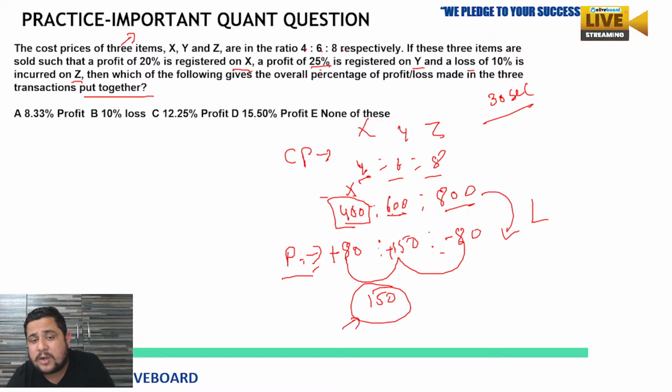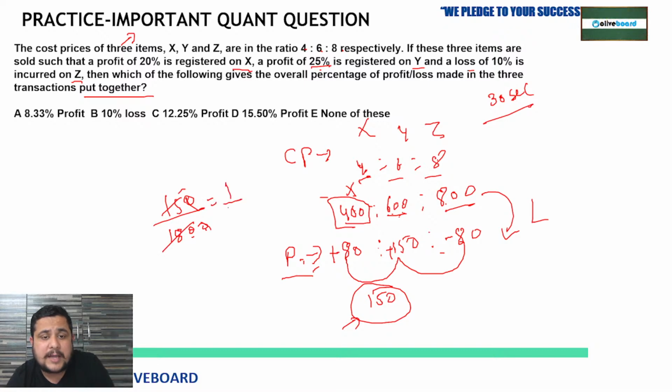And the total was what? 400 plus 600 plus 800. That is 1800. So with respect to 1800, 150 is what? Just cancel 0 with 0, and 15 over 180 will cancel how many times? 12 times. So 1 upon 12 is what? 8.33%, which is available in option A.